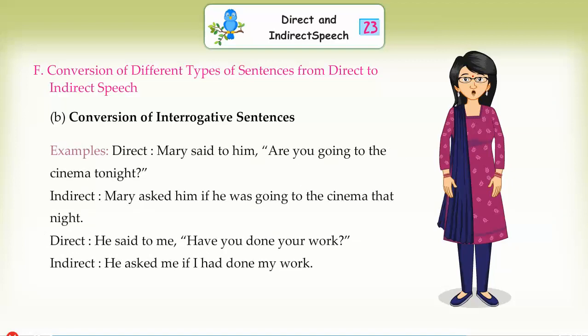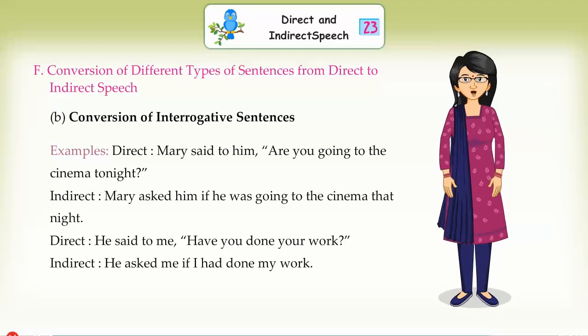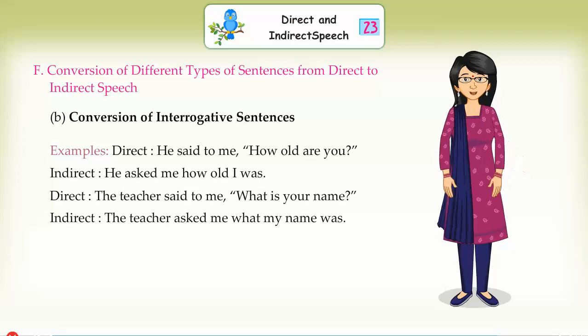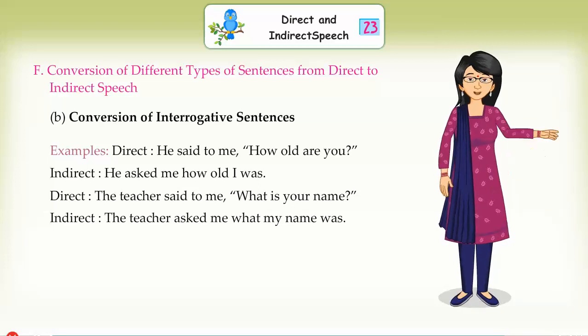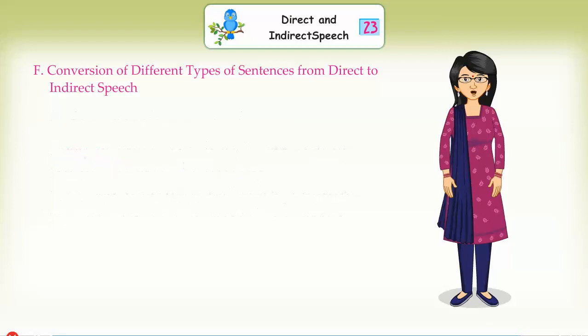Examples. Direct: Mary said to him, "Are you going to the cinema tonight?" In indirect: Mary asked him if he was going to the cinema that night. Direct: He said to me, "Have you done your work?" In indirect: He asked me if I had done my work. Direct: He said to me, "How old are you?" In indirect: He asked me how old I was. Direct: The teacher said to me, "What is your name?" In indirect: The teacher asked me what my name was.